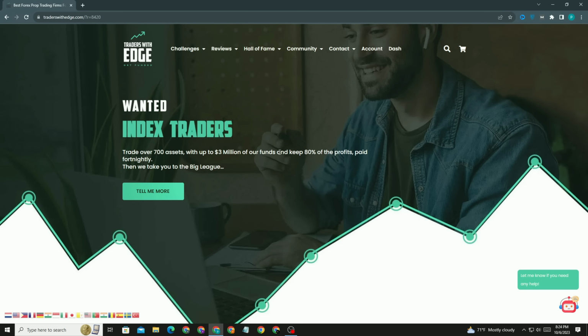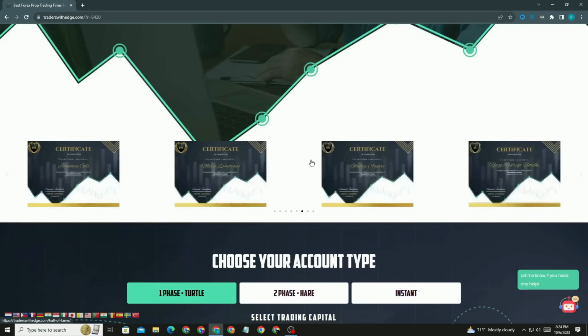Today we are going to talk about Traders with Edge. Basically, this is a trading platform where you can invest your money and do challenges. You accept challenges over there, invest your money, and after that you will get some profit. This is a very amazing platform. I will tell you each detail about this platform, what to do and what you don't need to do. Everything I'm going to explain in this video.